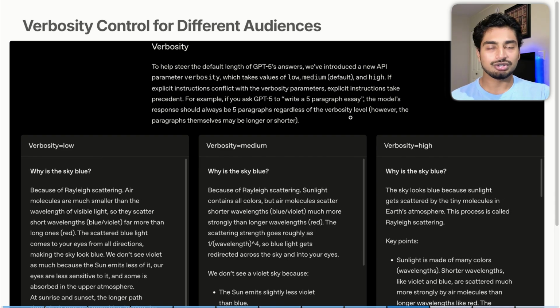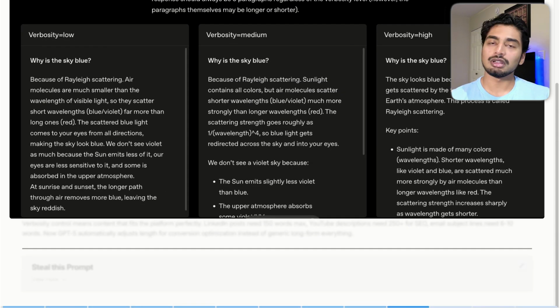But if you don't actually state 5 paragraphs or 3 sentences or 150 words, it's going to set the verbosity as low, medium, or high, or you could set those as well. That's my impression of what verbosity is. But if you extrapolate this to marketing, you can basically write marketing copy at different verbosity lengths, in my sort of assumption.